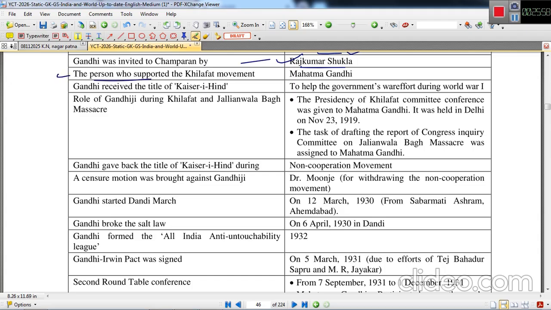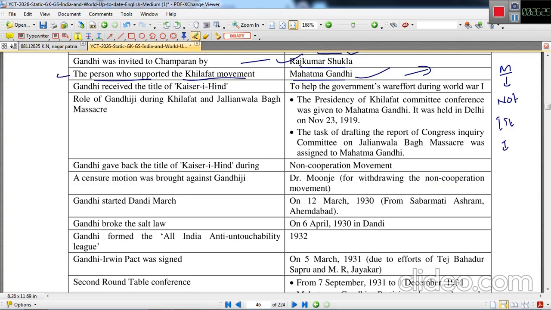The person who supported the Khilafat movement was Mahatma Gandhi, because he saw this as an opportunity to unite Hindus and Muslims. The Muslims were not happy with the actions taken after the First World War against the Khalifa, who was considered the head of Islam.